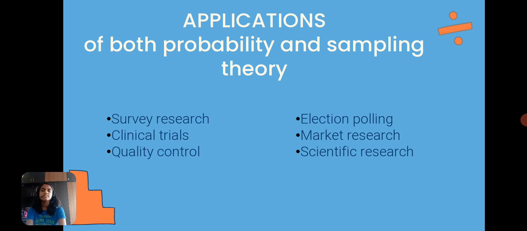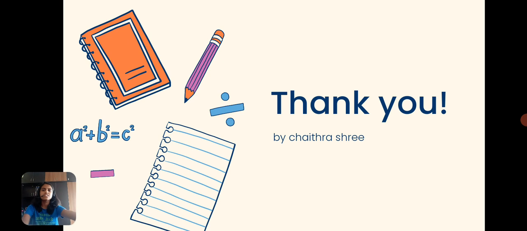Then there is market research. Market research and scientific research are the other two fields in which the manufacturing fields use probability and sampling theory.